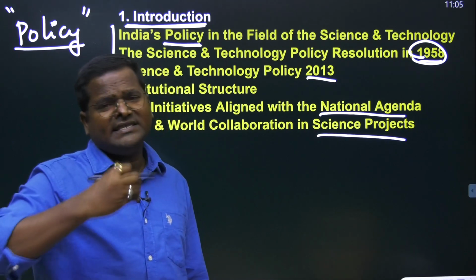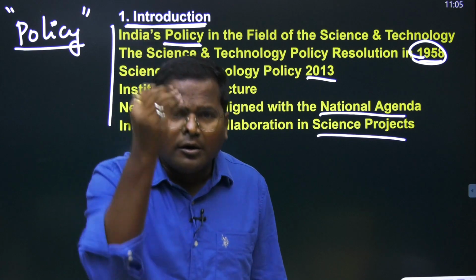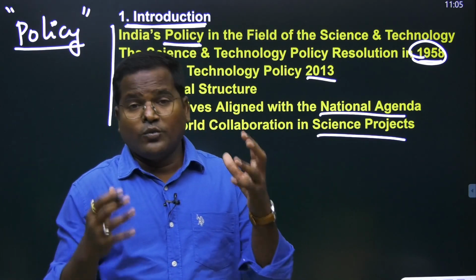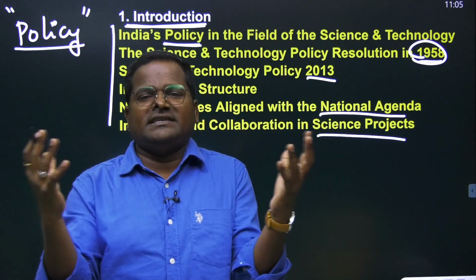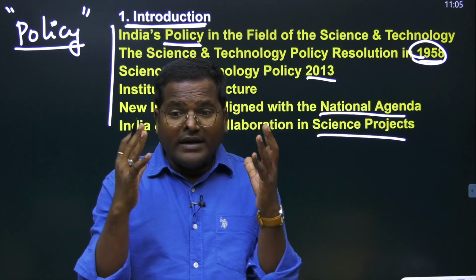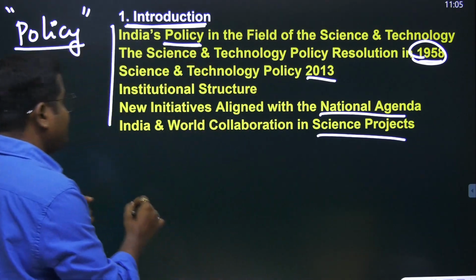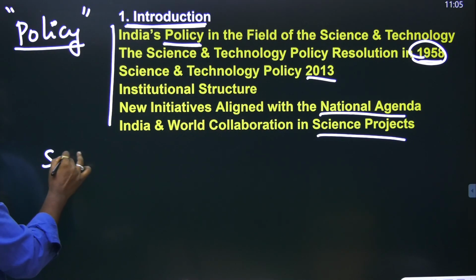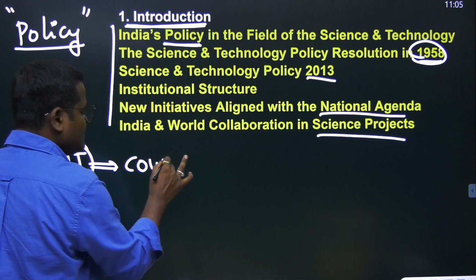If you read the science and technology policies, you come to know the objectives of India. What is the vision of the ministers or the prime ministers of the country? What are their wishes, how do they want to see this country? Because if science and technology develops, the country will develop.